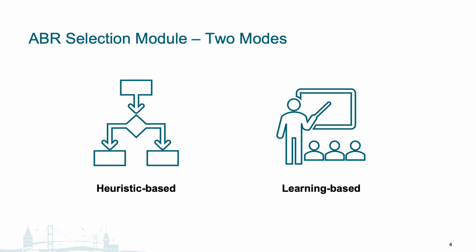Generally speaking, heuristic-based algorithms tend to use fixed heuristics, such as mathematical rules or approximations, to determine the next best bit rate to stream at. Whereas learning-based algorithms do not follow fixed heuristics, and instead attempt to learn from changes in the system environment to make decisions based on past data. In the following slides, we introduce in greater detail each of these 2 algorithms.